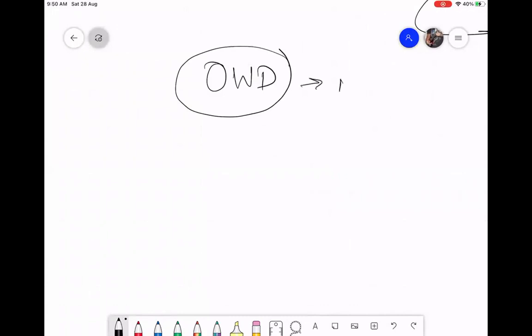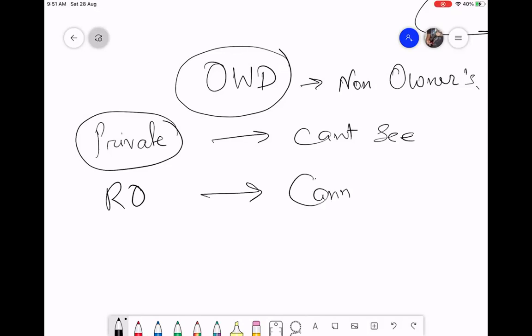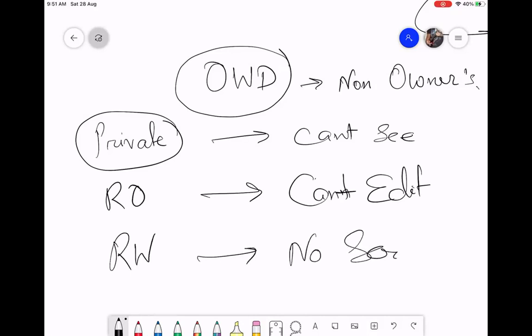OWD is for non-owners' permission. If OWD is set to private, I am saying the non-owners can't see. If I say public read only, then non-owners cannot edit. They can see, but they cannot edit. And if I set OWD as public read write, I can say no security. Everybody can edit everybody's record, right?